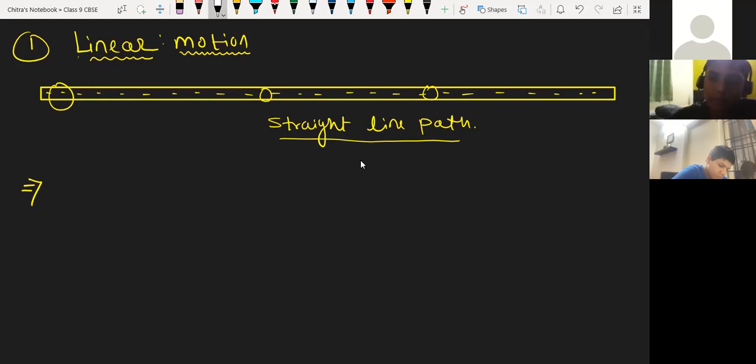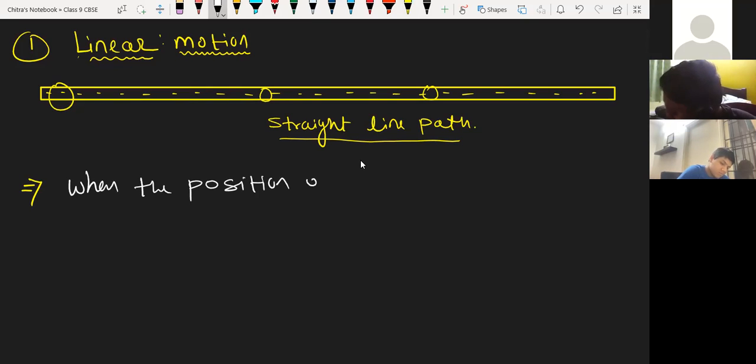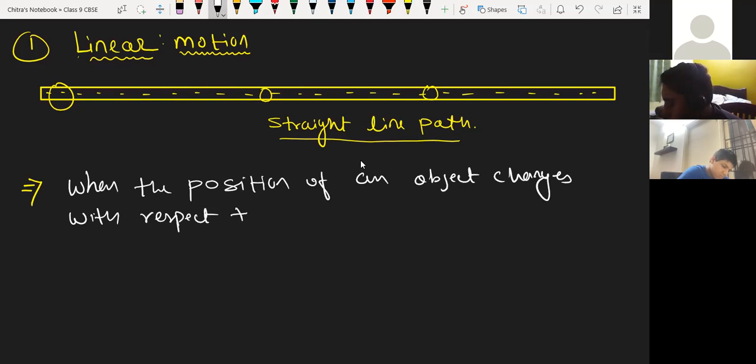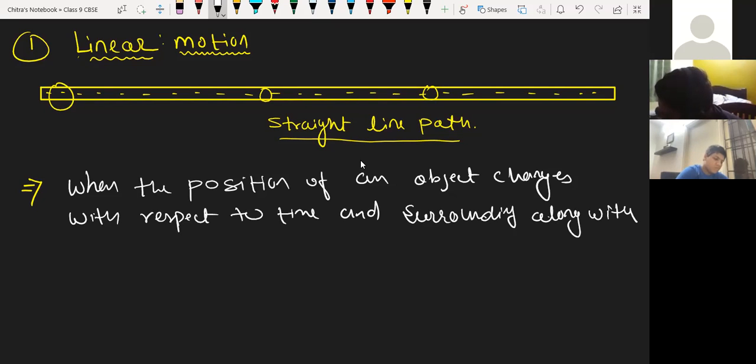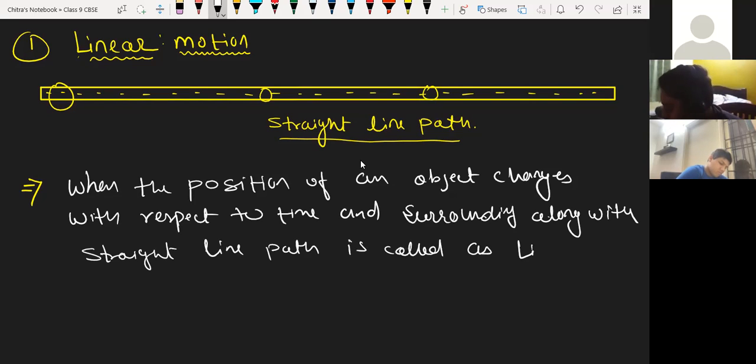Okay, I'm going to write it. When the position of an object changes with respect to time and the surrounding along a straight line path, it is called linear motion. Understood, beta? Yes, sir. Okay.